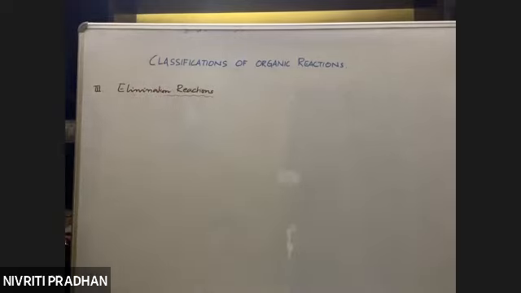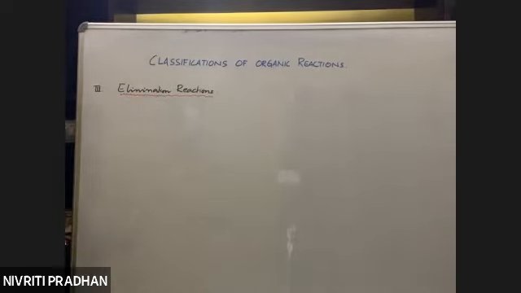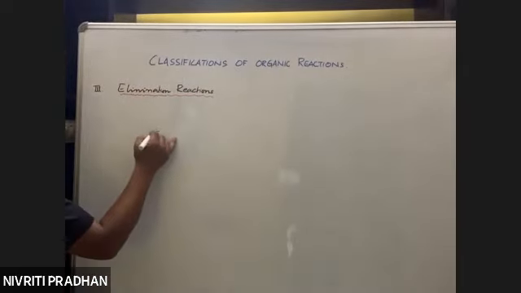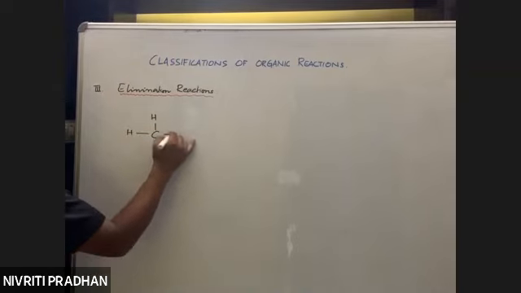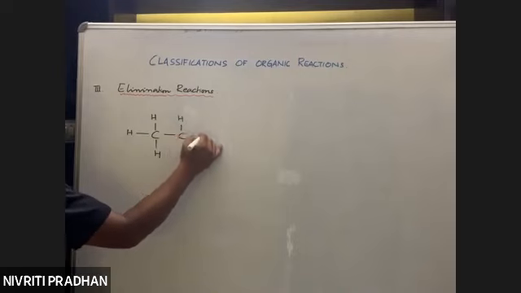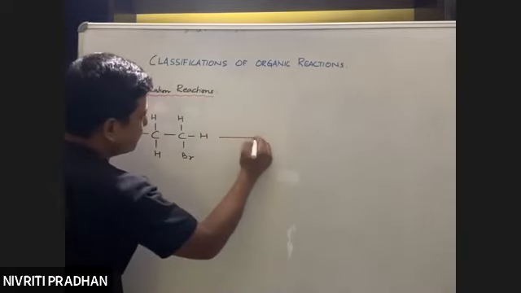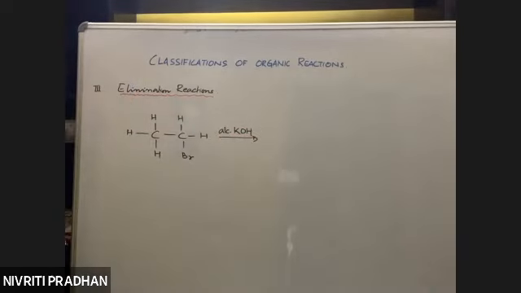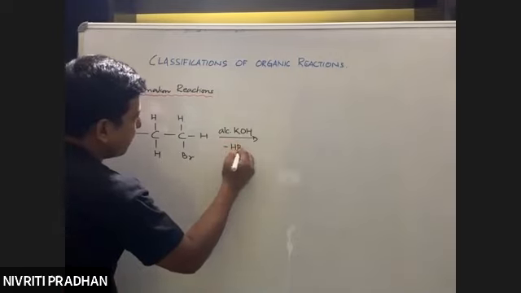The third category of reaction will be an elimination reaction. Elimination means something is getting eliminated. Now, you just have to identify, I'm telling you, suppose we have this. Everything will be given. You don't need to memorize the reactions. So we have CH3CH2Br. When this is treated with a reagent, alcoholic KOH, not aqueous, alcoholic KOH, there will be an elimination of HBr.